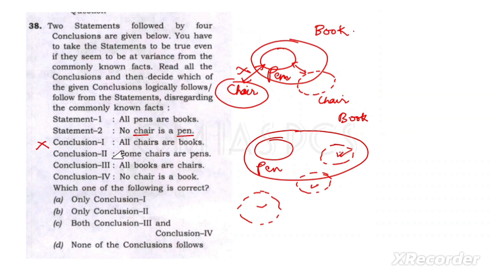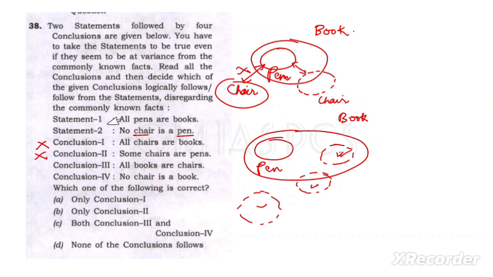Then look at conclusion two: some chairs are pens. When it is given that no chair is a pen, how can some chairs are pens be a possibility? When it is already given that there should not be any common, conclusion two is also not following.